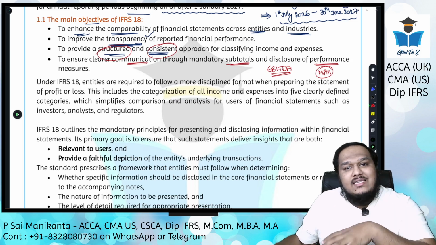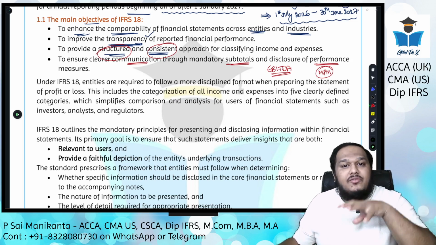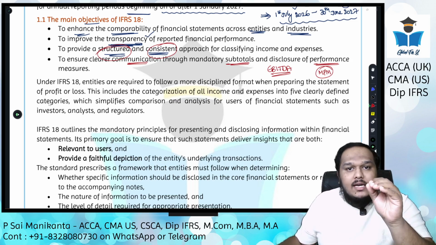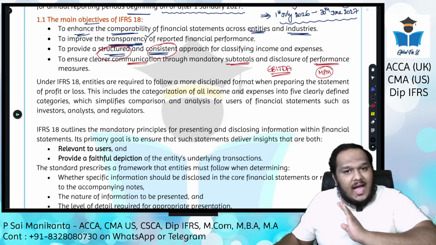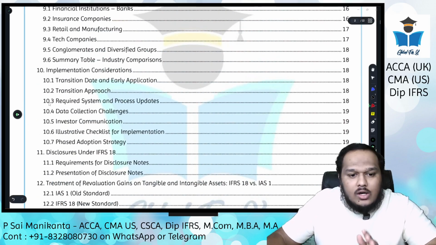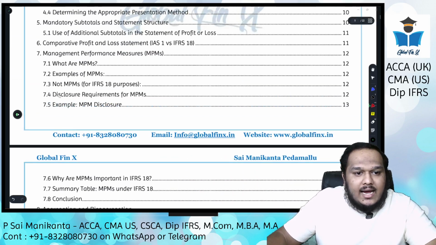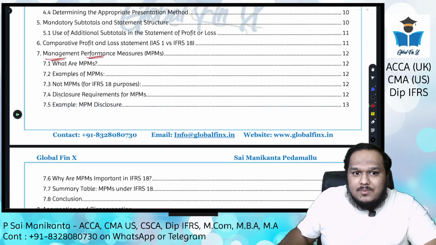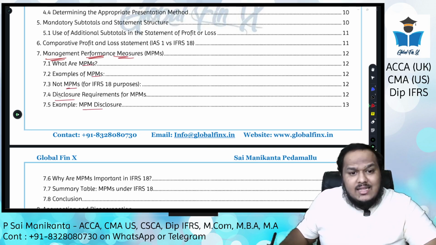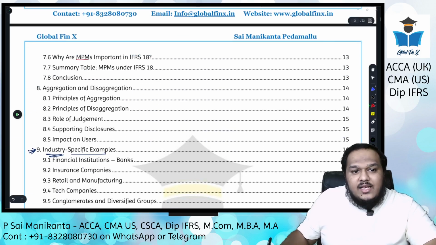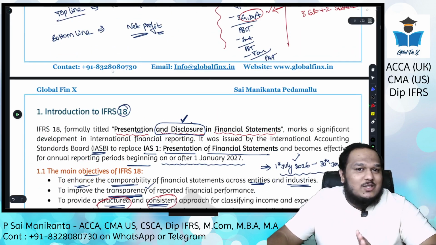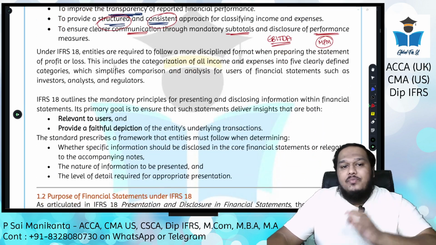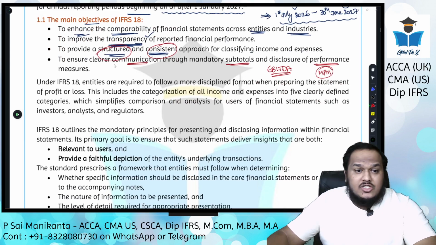So now IFRS 18 covers all of those. IFRS 18 is giving you proper definition for these MPMs. It is telling what is covered under MPMs, what is not covered under MPMs, and what the disclosures should be for that. I have covered everything in the material, do not worry. I had a separate section purely on MPMs, management performance measures. What are MPMs, examples, what are not MPMs, disclosures, another example with the disclosure, why they are important, summary and conclusion. So I have covered everything in detail. Stick with me through this series of lectures. Everything will be clear. Okay, let's wind up this first intro lecture with this topic.